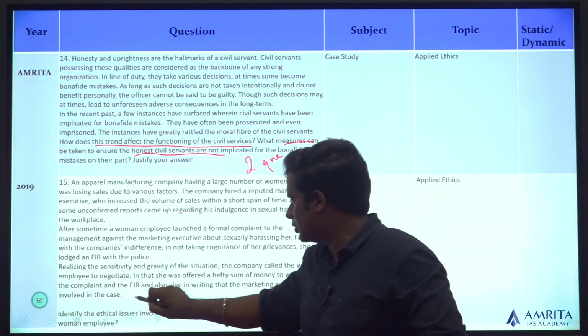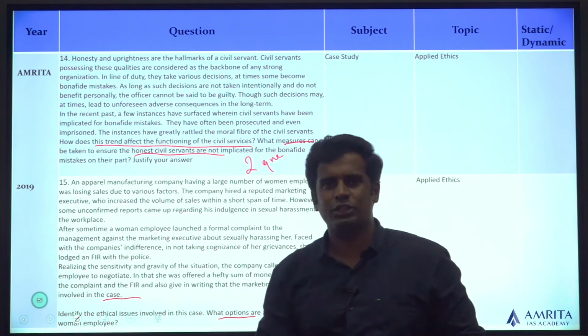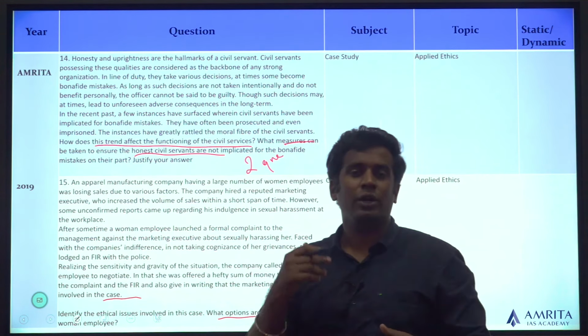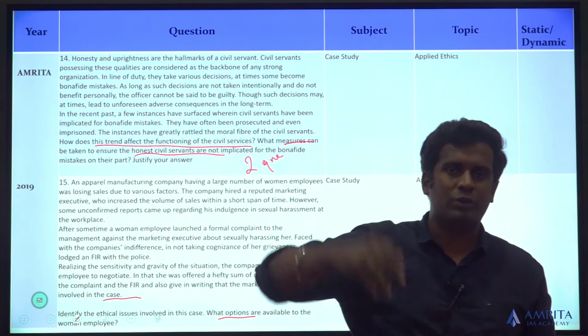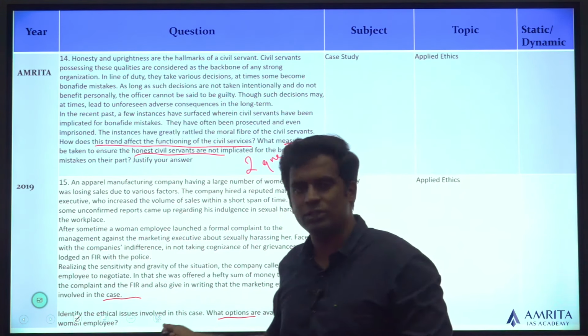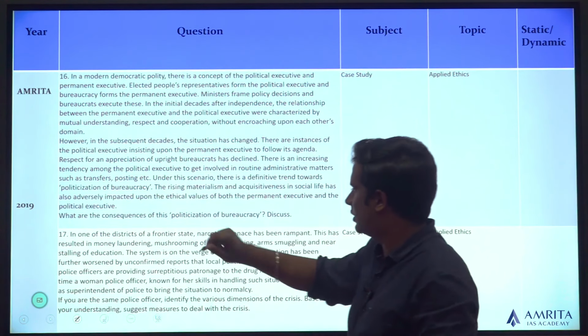Identify the ethical issues. It talks about the ethical issues. Then what are the options available? Ethical issues is also being asked. Also asked about the options available. In 2020 we also saw all questions had ethical issues and few questions had questions about options available. Here it's not been like that. It's a bit different, but still it is there.